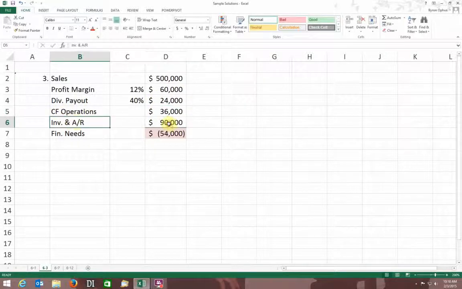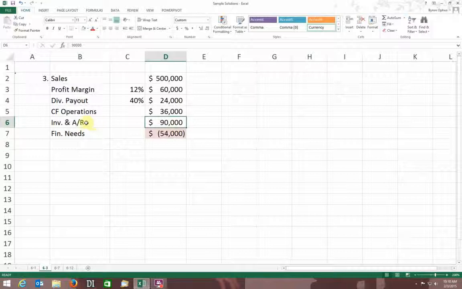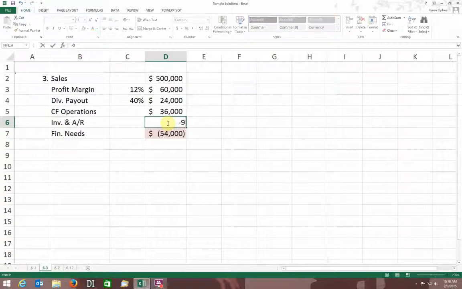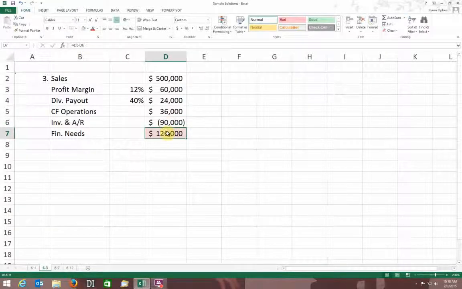But I've also got to increase my inventory and my accounts receivable. I don't know, does it specifically say those? Yep, inventory and accounts receivable are going to increase by $90,000, which is going to have a negative effect on my cash flow. I probably should have entered this as 90,000 negative, right? But then I have to redo this.